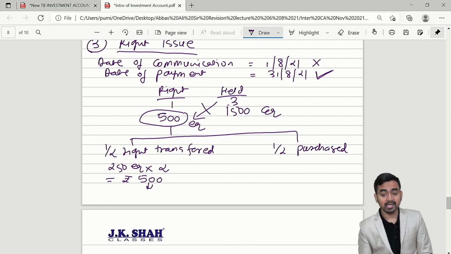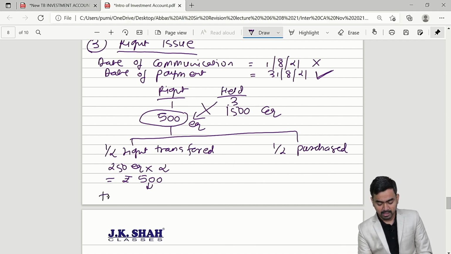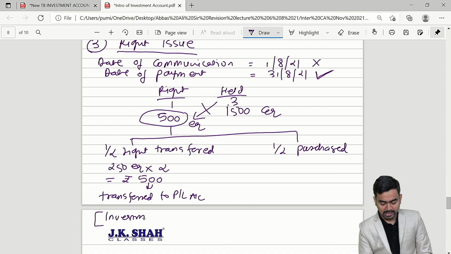This 500 is your income. This will be transferred to the profit and loss account. With this amount, the investment account would not be affected.